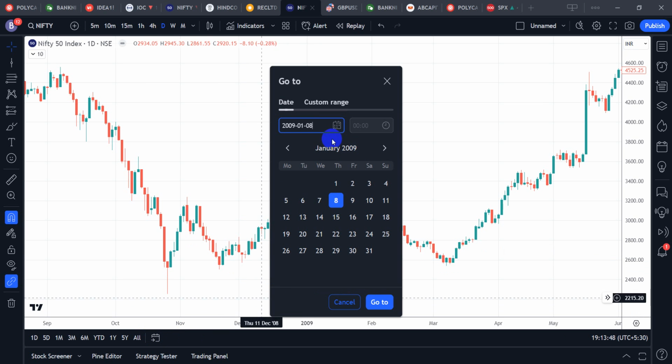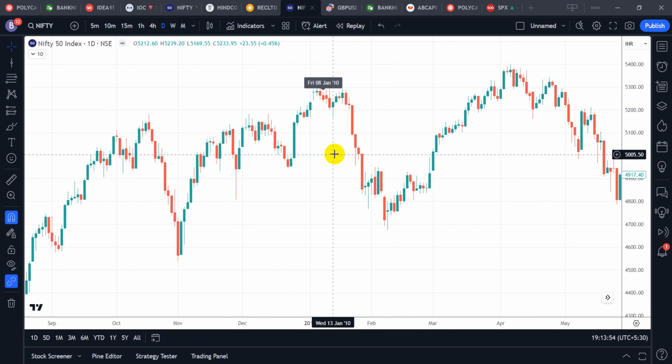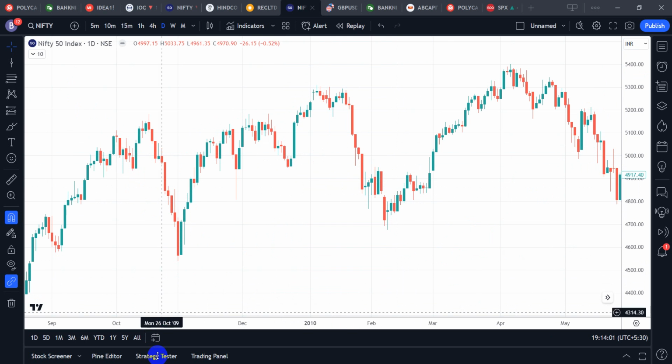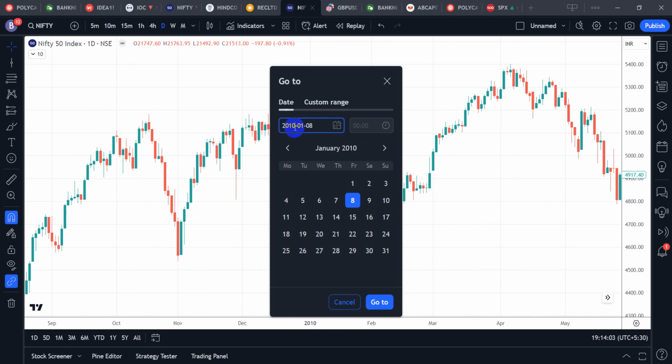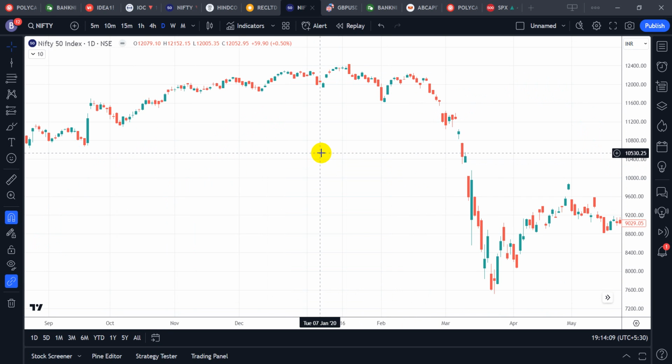So let's see what happened in 2010. You can just go ahead and backtest any year. See again, 8 January 2010, it made almost a top, and from there we had a significant correction. I'll just forward to 2020. Let's see what happened. 8 January 2020 is here. We made a bottom. From there we had a small up move before this major top.